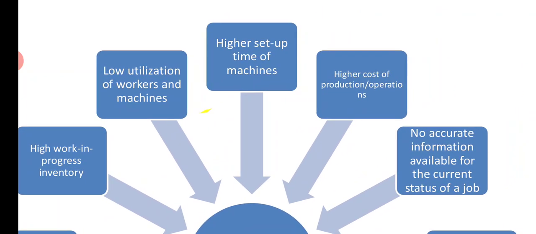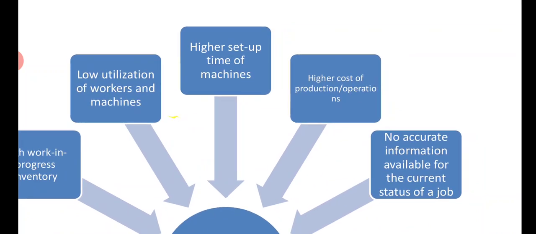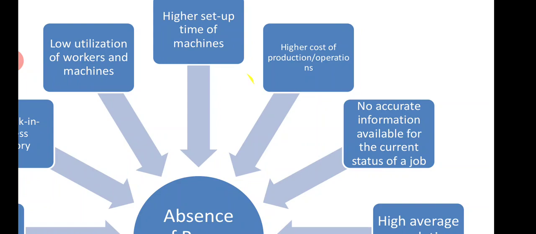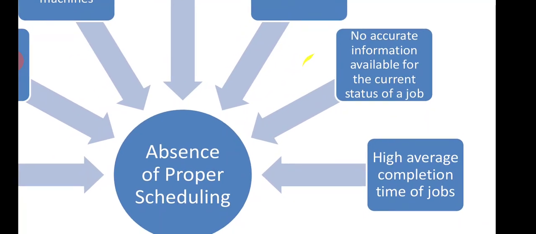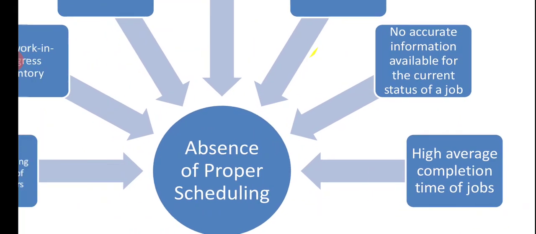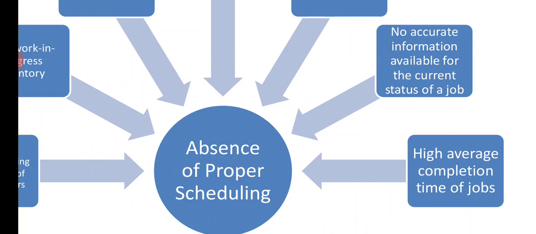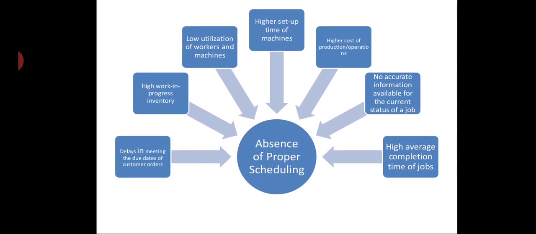High setup time of machines, higher cost of production and operation, no accurate information available on the current status of jobs. We cannot trace jobs. High average completion time of jobs. Also, every job takes longer than average, right? So these are the problems faced by organizations in the absence of proper scheduling.